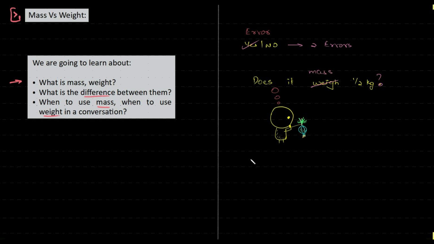Okay. So the actual question should have been, is the mass of the object half a kg? That should have been his thinking. Okay. This is the actual right statement. And this was wrong, kind of. So the mass is something that you measure in kg, not the weight. There's no 1 kg weighing object.